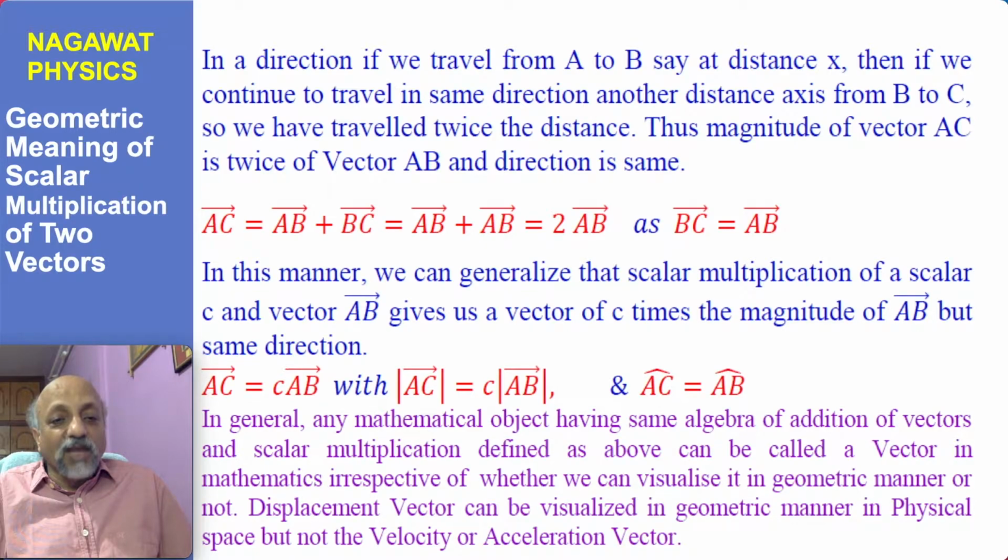That is the generalization of the concept: a vector is anything in which similar algebra works for vector addition and scalar multiplication. This algebra, you can remember, is very similar to the algebra for displacement vector.